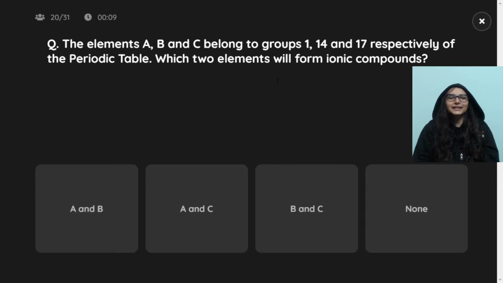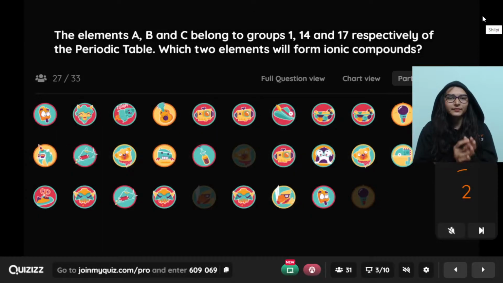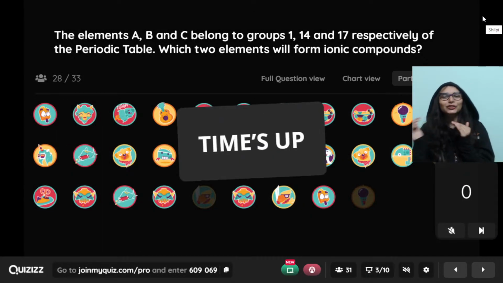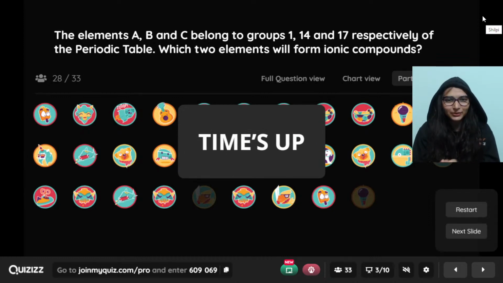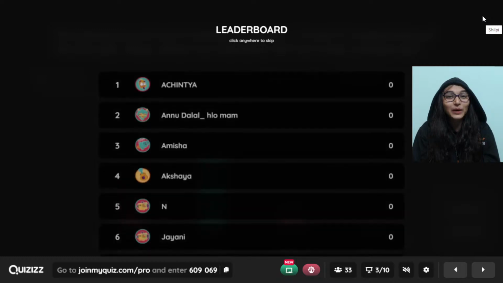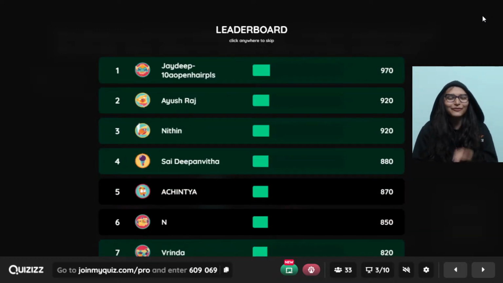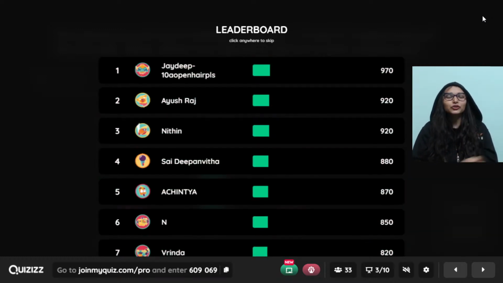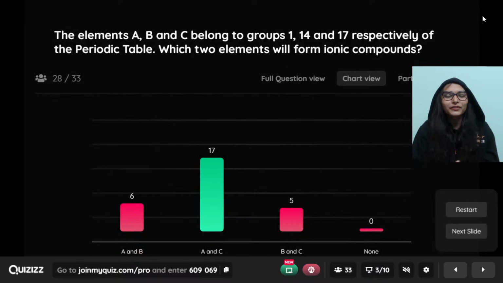A and B, A and C, B and C, none. एक ग्रुप 1 से है, 14 and 17. Ionic compounds, which two elements will be making? A metal and a non-metal makes an ionic compound. Group 14 elements are also non-metals, but they have 4 valence electrons. So group 14 will always do covalent bonding.